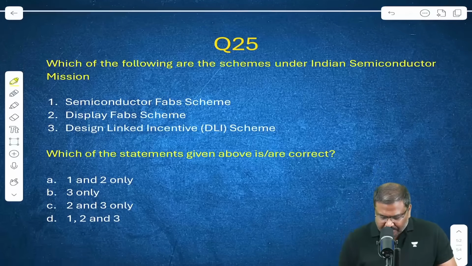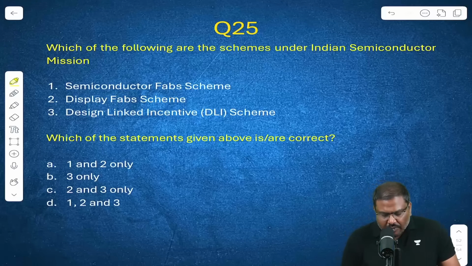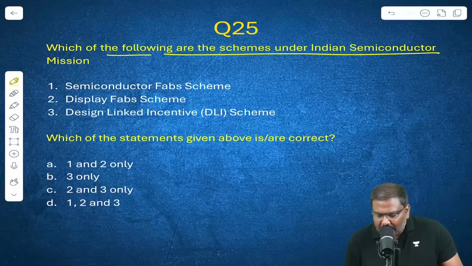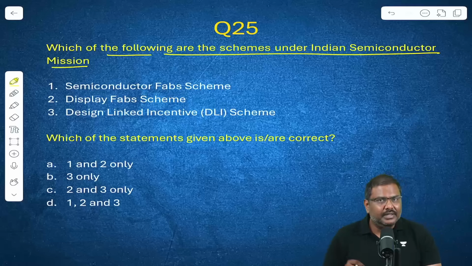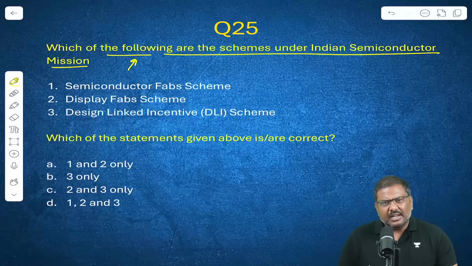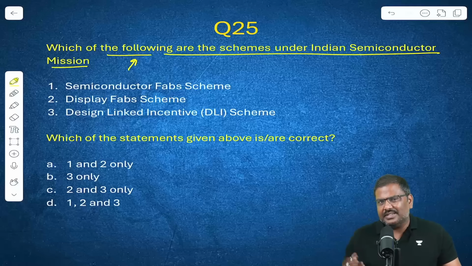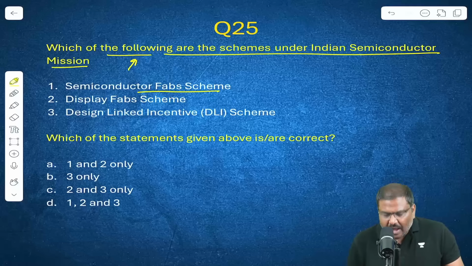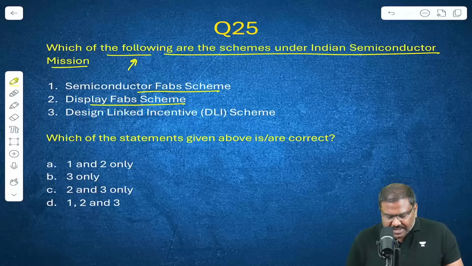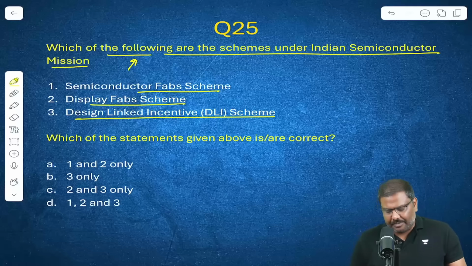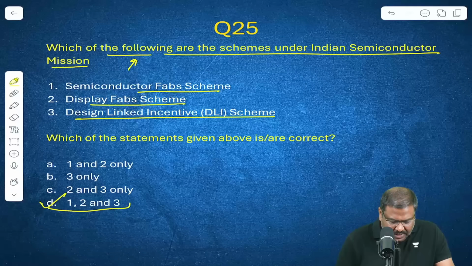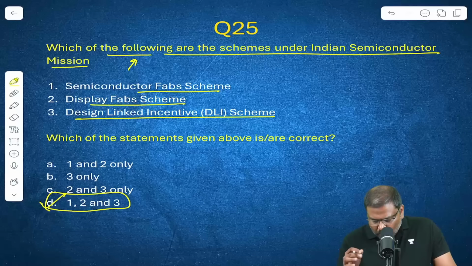And last question in the session now. Which of the following are the schemes under Indian Semiconductor Mission, ISM? The government of India, that is the finance minister in the budget, has made certain announcement regarding ISM. Semiconductor Fab Scheme, Display Fab Scheme, DLI Scheme. Right option, by the way, for the question is option D, 1, 2 and 3.